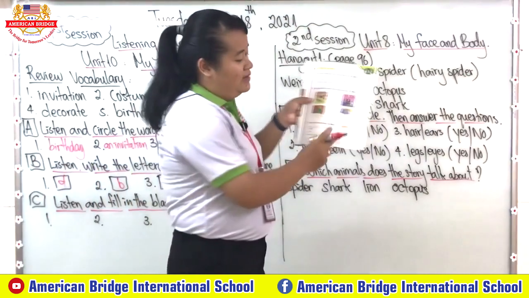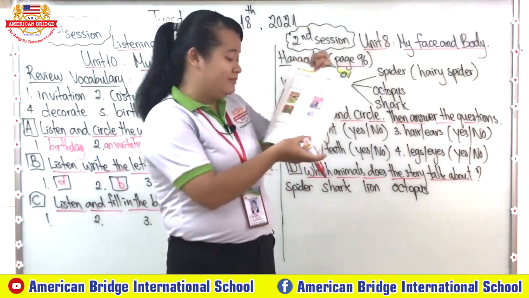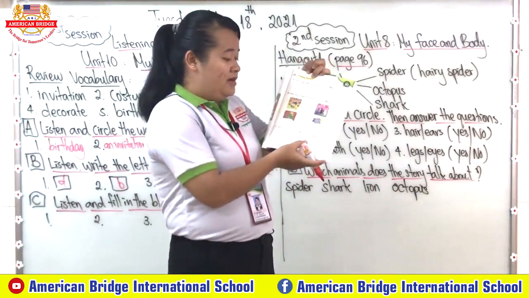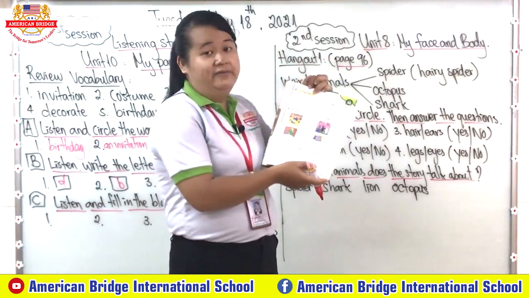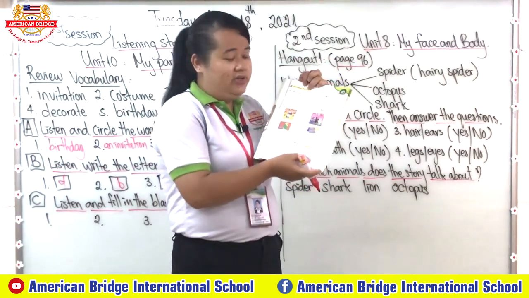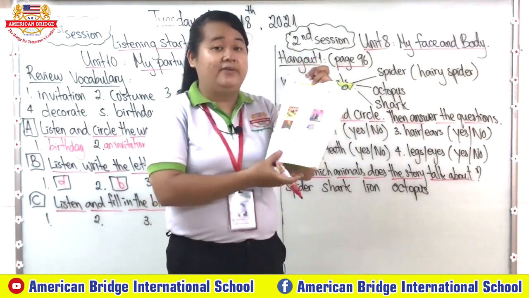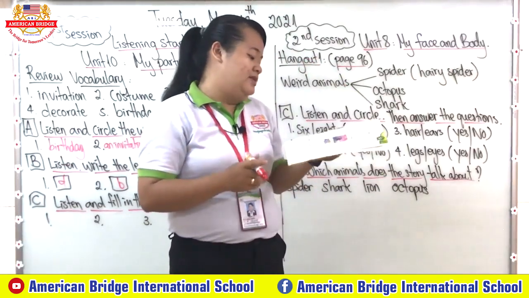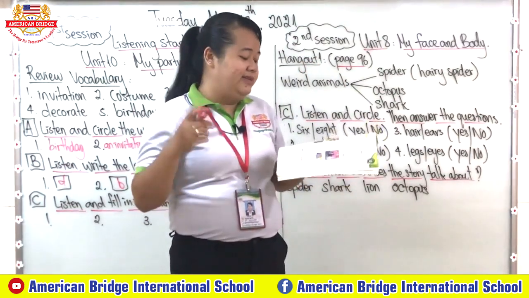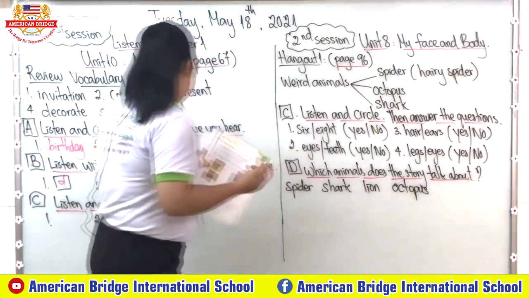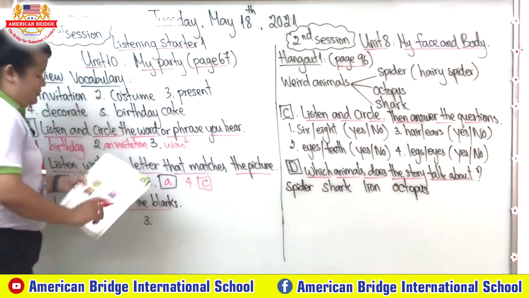So now let's move to letter C, where you need to listen and fill in the blanks. Everyone, you can look here that we have the word box: present, costume, on Tuesday, at my house, where, and when. I know that you used the words in the box to complete our conversation already, right? So now let's check your answers. For A, what is the word that we need to complete? Good. The word that we need to complete is when, right?